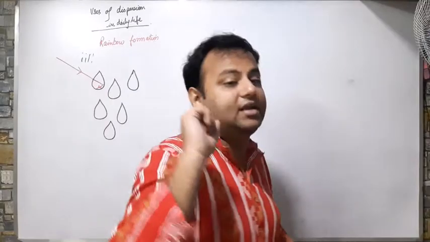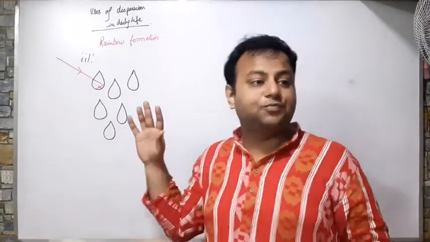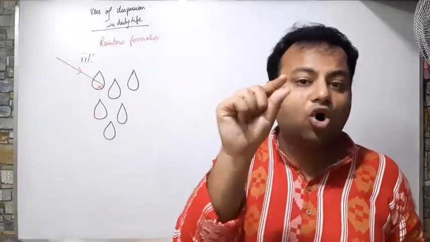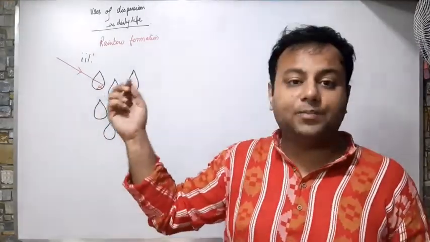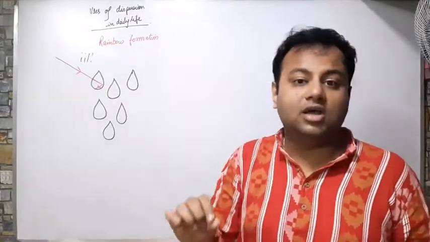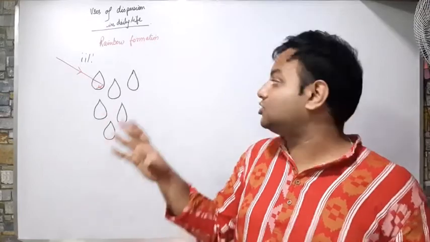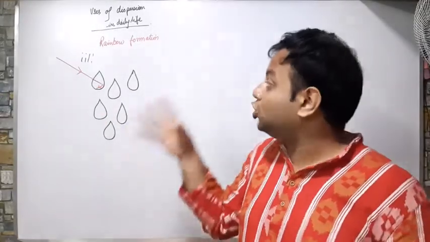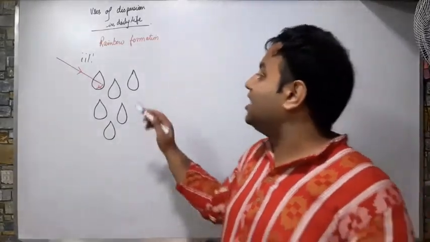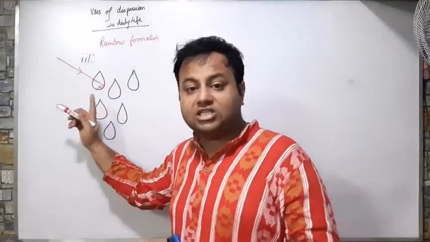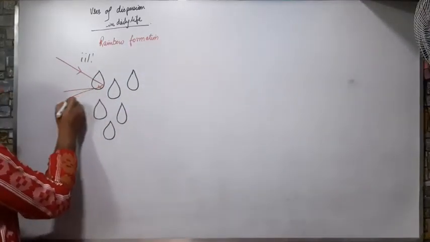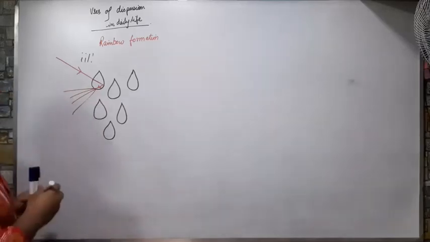Now this is a tweak in here. You don't think that in case of prisms the light enters and gets dispersed? They are very small. These suspended water droplets in air, which behave as prisms, are very small. They do not have so much space, or do not get so much time, to split or disperse the light rays. So there must be total internal reflection. Due to this total internal reflection, the light starts to disperse or break away.